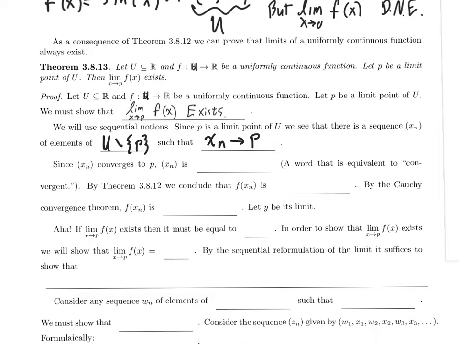Now, x sub n converges to p. A Cauchy sequence being Cauchy is equivalent to that sequence being convergent. So the sequence x sub n is Cauchy. So, by the theorem that we just proved moments ago, or maybe long ago, depends on how long you take between watching these videos, the sequence f of x sub n is also Cauchy.